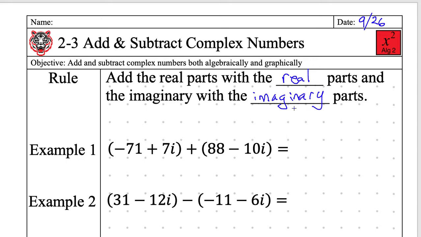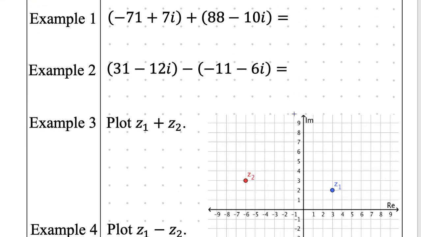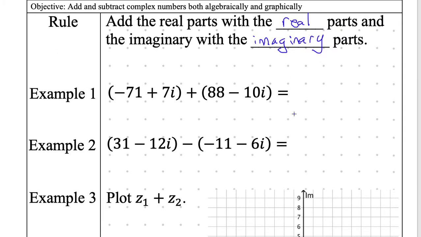All right, so let's do an addition problem and then a subtraction problem, and then we're going to do some graphing. So if I'm adding, who can add the reals with the reals and the imaginaries with the imaginaries? You have to do two maybe second grade problems. I have to do 88 minus 71, and then I have to do 7 minus 10. Who can add the reals with the reals? By the way, the real part is right here and right here. Is there someone that can add those two reals together and then eventually do the imaginaries? Who has their card still?